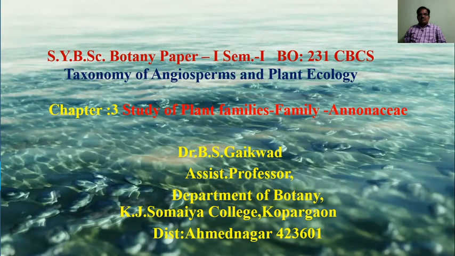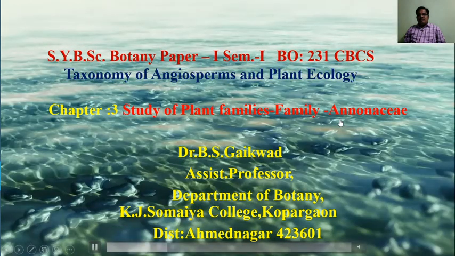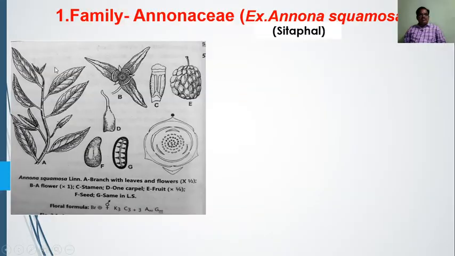Annonaceae is the custard apple family, the family of Annona squamosa and Annona reticulata, and it is a primitive family in evolution. This is the actual twig of the plant.